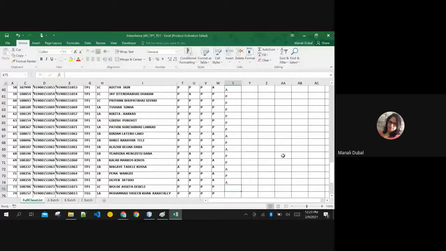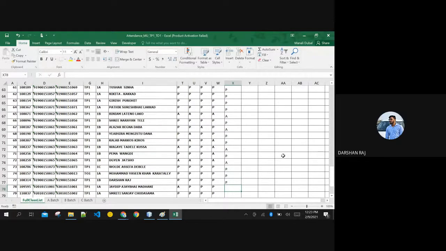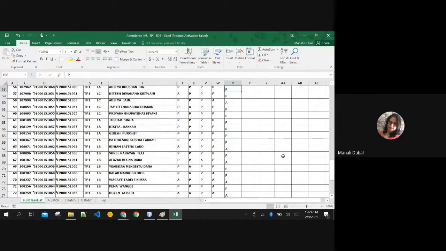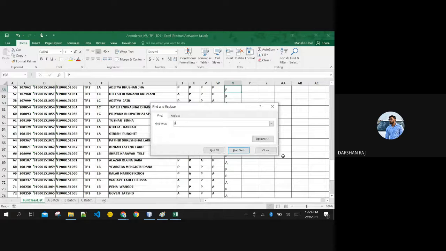Yes, ma'am. Mohammed is present. Darshan Raj, present, ma'am. Smriti is there. Jignesh Prasad is also present. Check the chat box, you can see who is present. Jignesh Prasad.